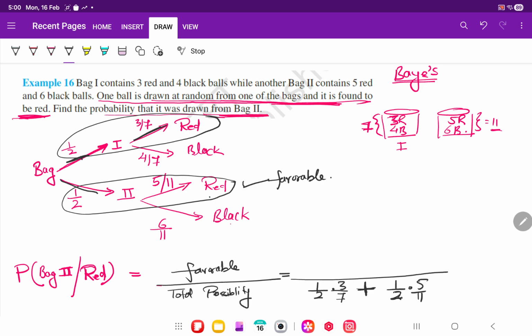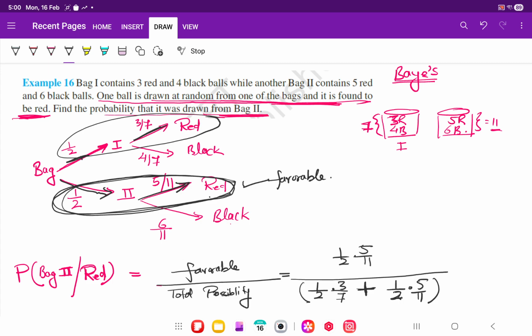Correct? Taken from second bag and it is red. Out of that, this one is favorable. Taken from bag 2 and red, which is 1 by 2 into 5 by 11. Correct?